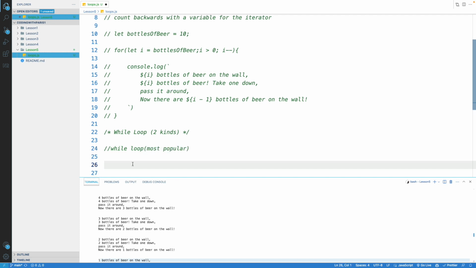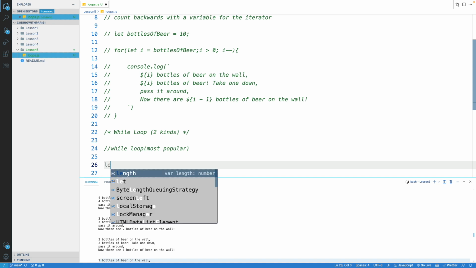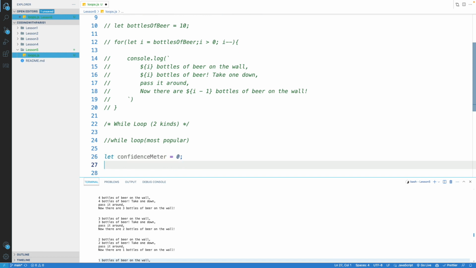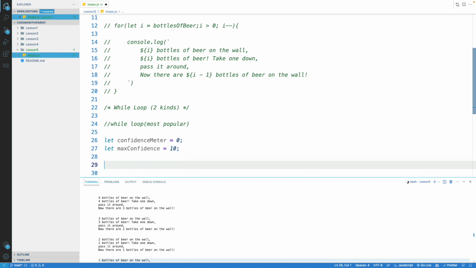So what we'll do here is set up an example to help us understand things a little bit more. Let's create a variable called let confidence meter equals 0. Let's do another one. Let max confidence equals 10. And then we'll work on our while loop.